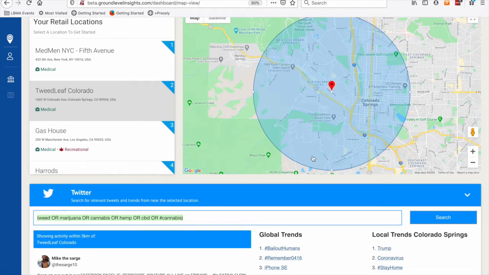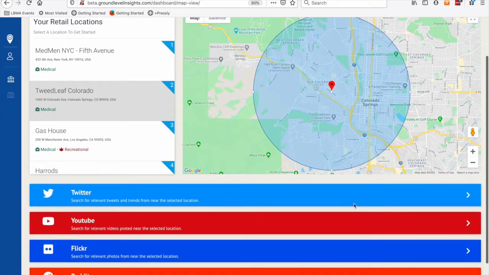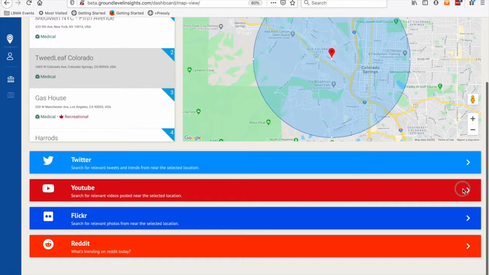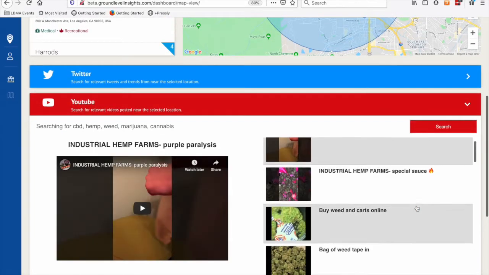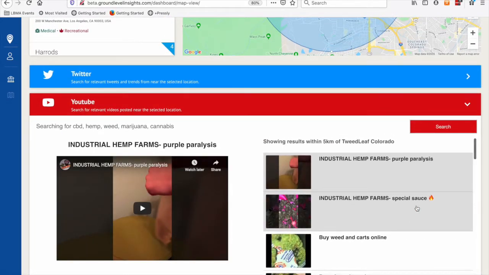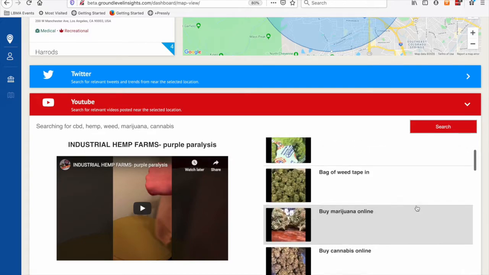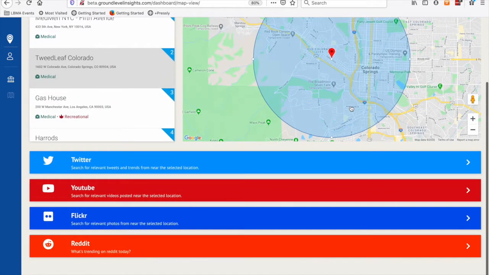So what you can realize is that these are people who are truly local to your business and not just anybody out there. And so we can further export that list of Twitter handles, pass that over to your marketing team to engage with these local people who are talking about cannabis around your store. And we do the same thing for platforms like YouTube. So these are local posts within the same radius of that store on YouTube and so on.